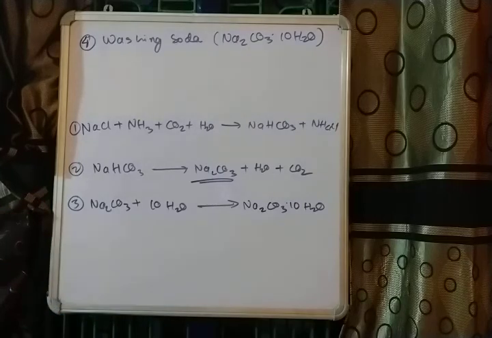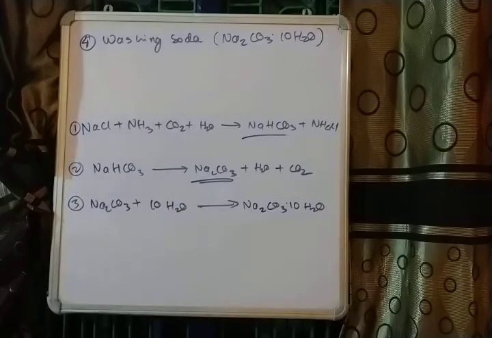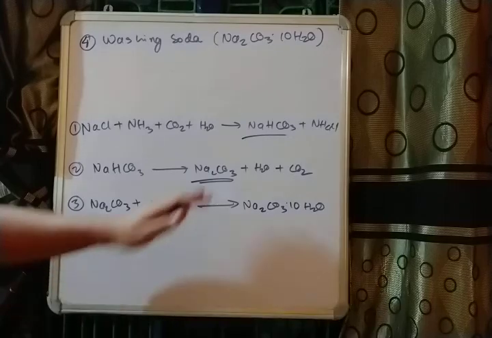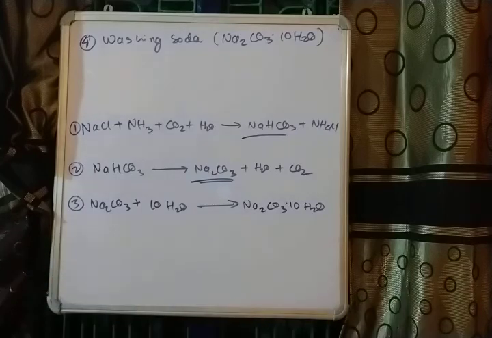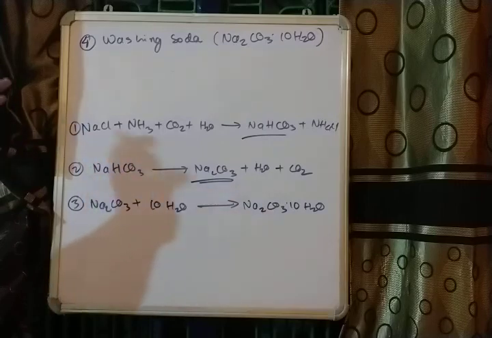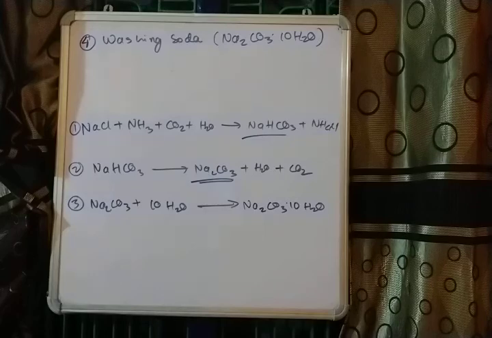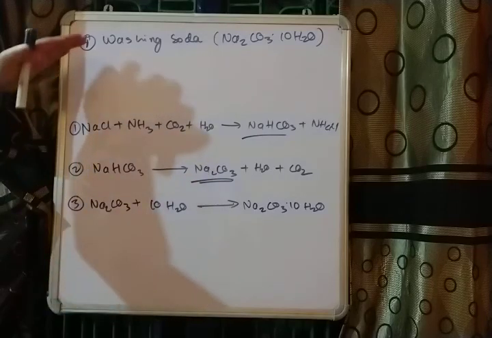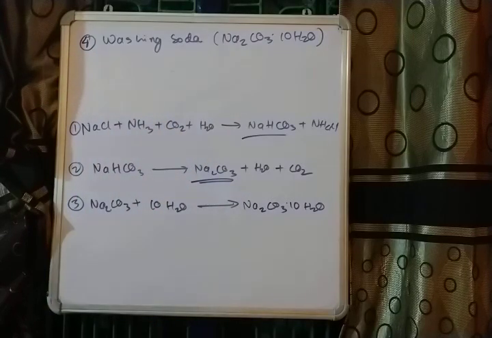So the choice is yours. Either you can start from this step directly, or if you wish, you can start from the beginning. If you wish to start from the second step, then you should write that the baking soda will be subjected to heating, then this and this are produced, and then recrystallizing this, we will get this. Or otherwise you can start from the beginning, writing the first step, then the second step, then the third step, one by one. It is up to you, but while describing the process, I will start from the beginning.